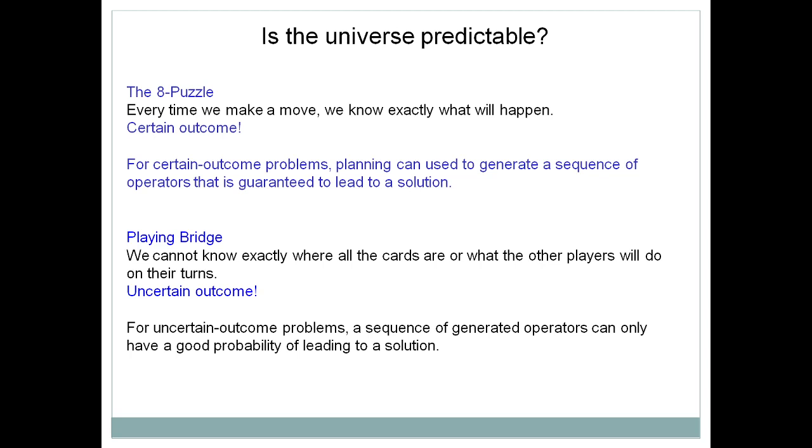Another example is playing the game of bridge. It is a cards game. In the case of the bridge game, your outcome is uncertain, because whatever move is to be taken by another player, you don't know what move the other player will make. So in this case the outcome is uncertain. So this is the characteristic, is the universe predictable.